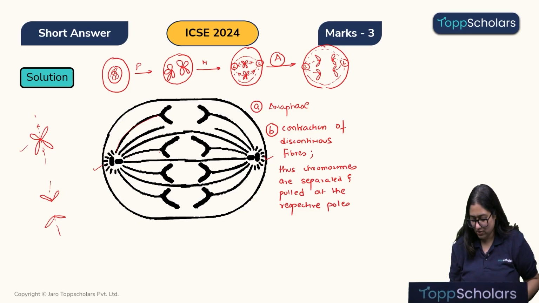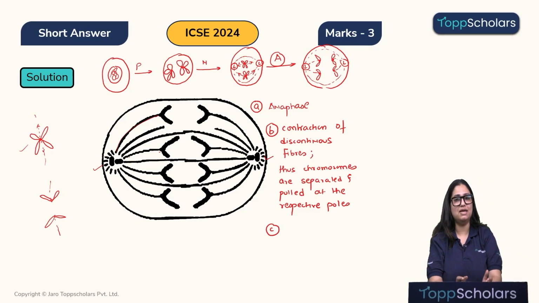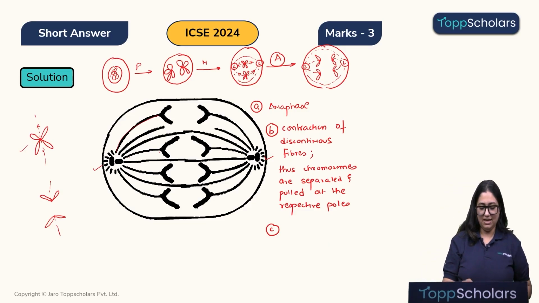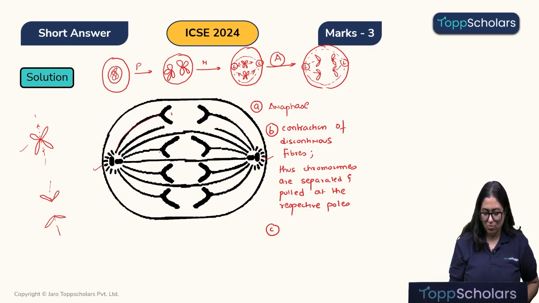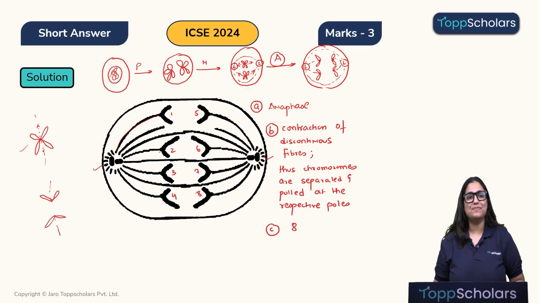Alright, now the question 3 was, total how many chromosomes are we seeing in this main diagram asked in the question. So let's count quickly. This is chromosome 1, chromosome 2, chromosome 3, chromosome 4, 5, 6, 7 and 8. So total how many chromosomes can we see? Total we can see 8 chromosomes. I hope children this explanation was crystal clear to you. Yes? Okay. Chalo, then let's move ahead.